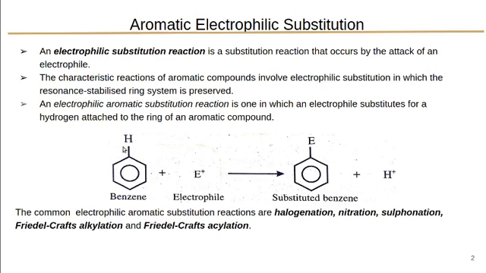That means this H will get replaced by this E+. So an electrophilically substituted benzene will form, producing H+. The common electrophilic aromatic substitution reactions are halogenation, nitration, sulfonation, Friedel-Crafts alkylation and Friedel-Crafts acylation. These common electrophilic substitution reactions we will discuss one by one.